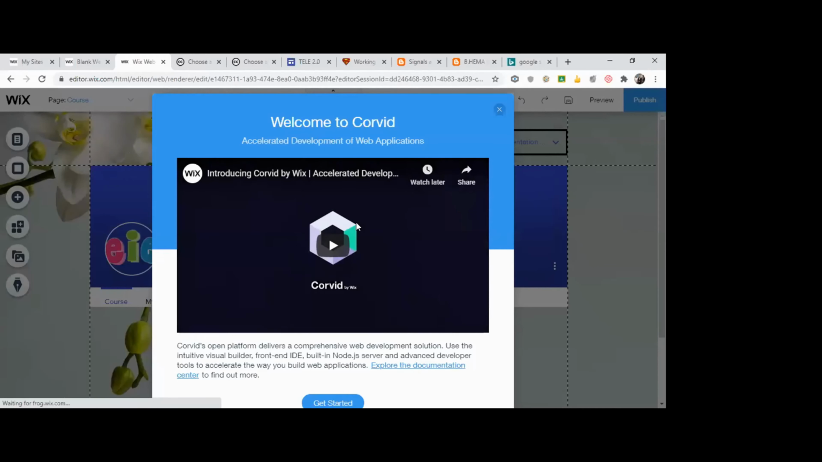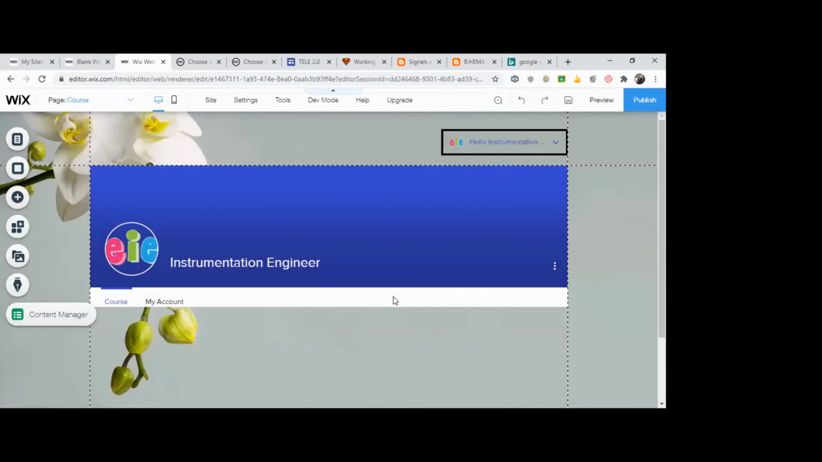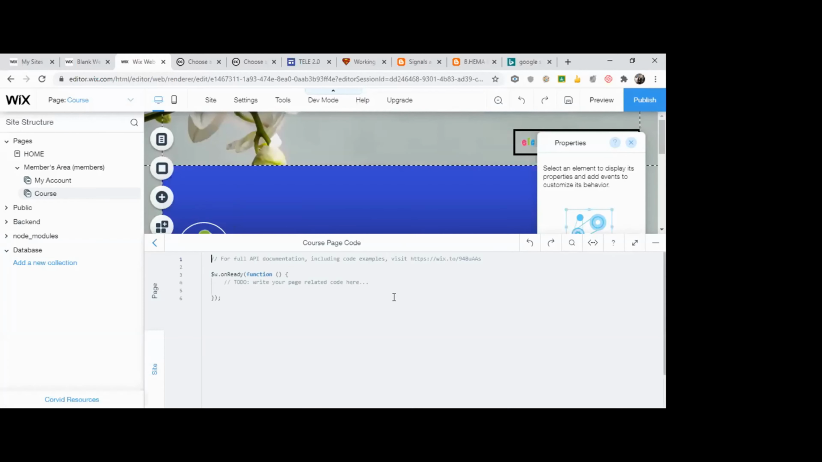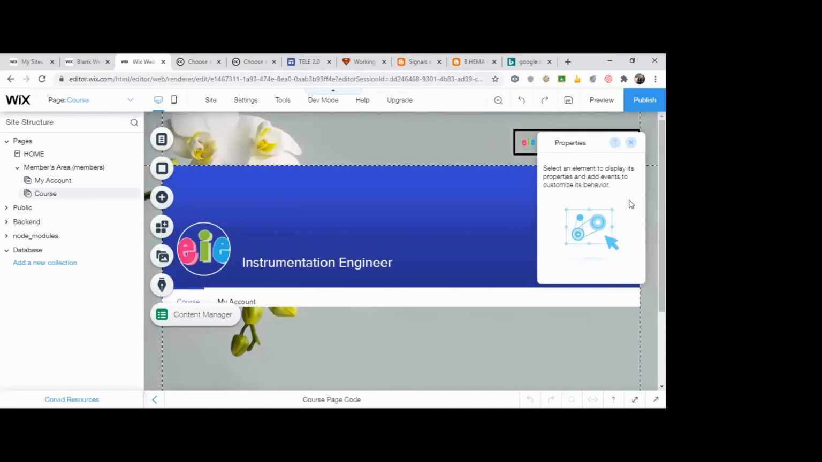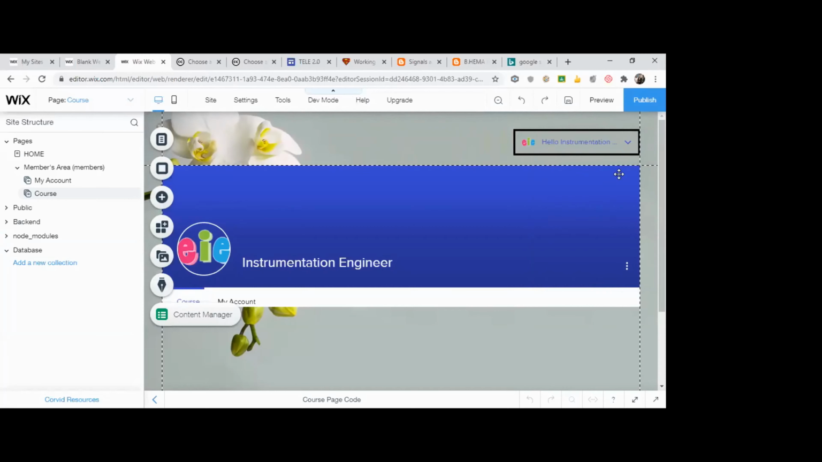Okay. So it gives you a pop-up window. Once you have enabled your developer mode, the page becomes still more complicated. Okay. So you have a page code. I'll just minimize it. Do not worry much about it. You have a properties window on the top. I'll just close it. On the right side, you have the site structure. Okay, this particular part is the back end of the site.